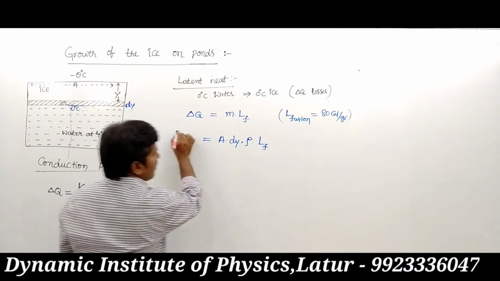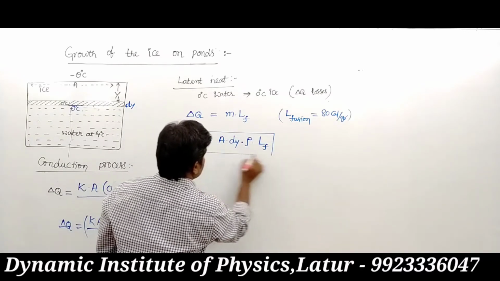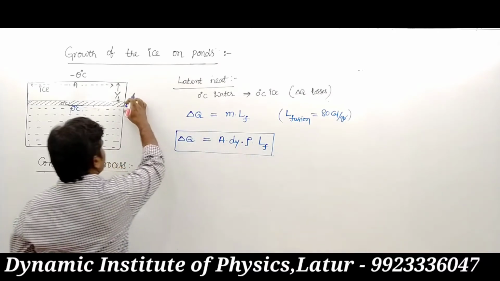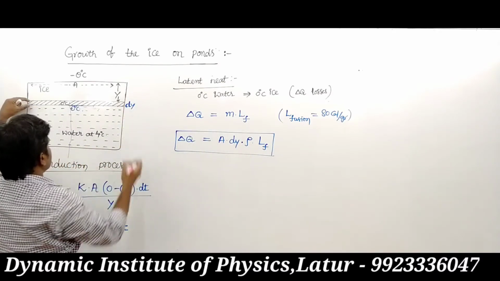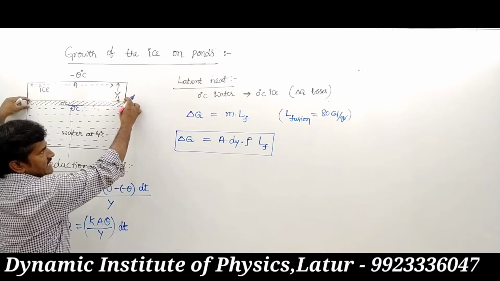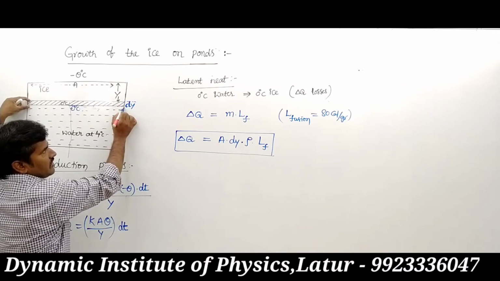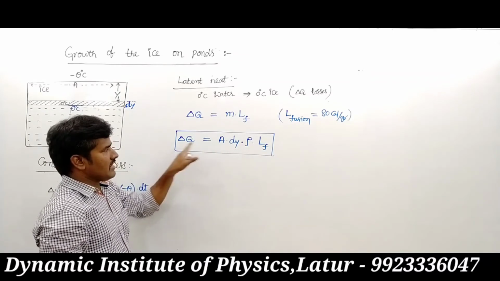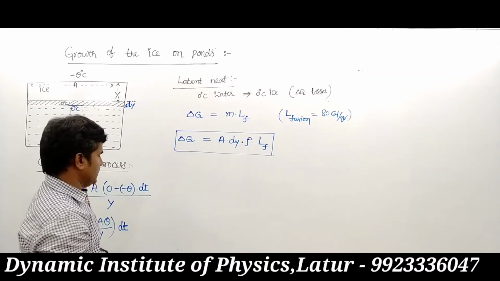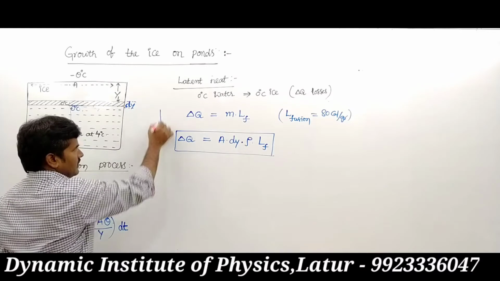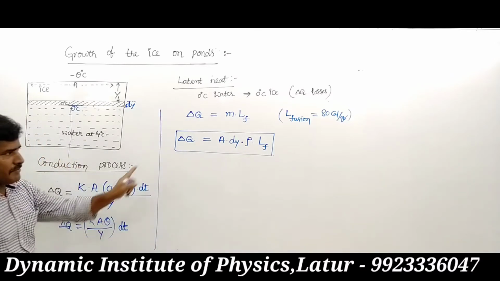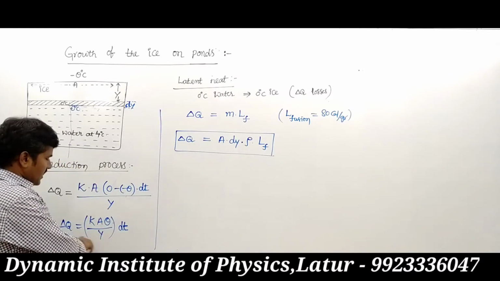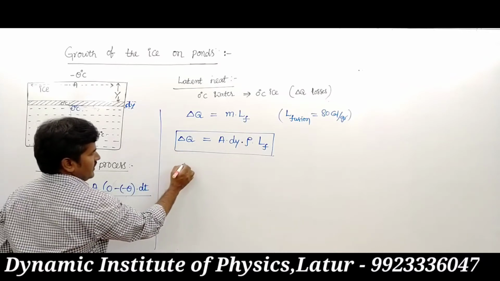This is the loss of heat when dy thickness of water is converted into ice. Then you know that the transferred heat is nothing but the loss of heat.